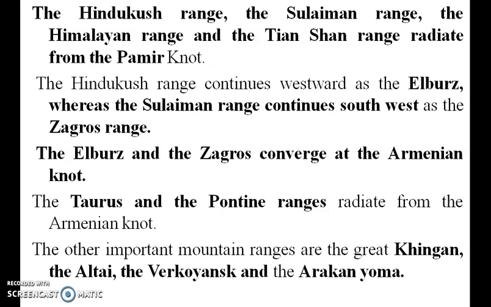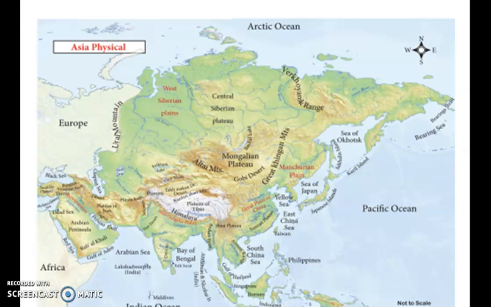So Suleiman range continues. Elburz and Zagros converge at the Armenian north. Taurus and Pontic ranges. Altai and Verkhoyansk and Arakan Yoma. So these are some of the ranges. So this is a physical diagram. That is a satellite diagram.